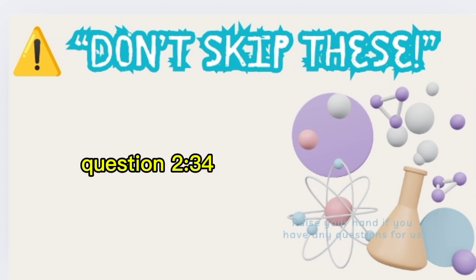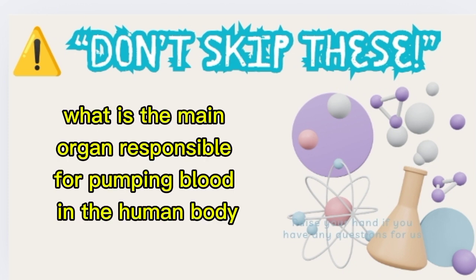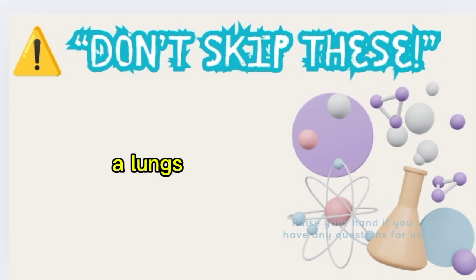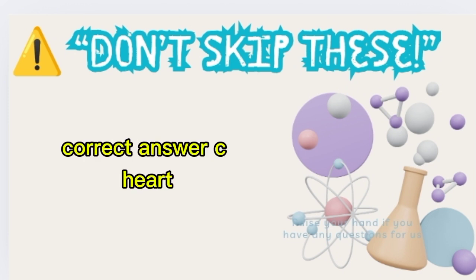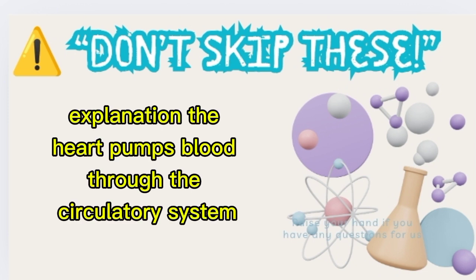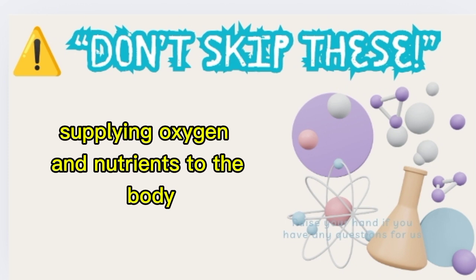Question 234. What is the main organ responsible for pumping blood in the human body? A. Lungs. B. Brain. C. Heart. Correct answer: C. Heart. Explanation: the heart pumps blood through the circulatory system, supplying oxygen and nutrients to the body.